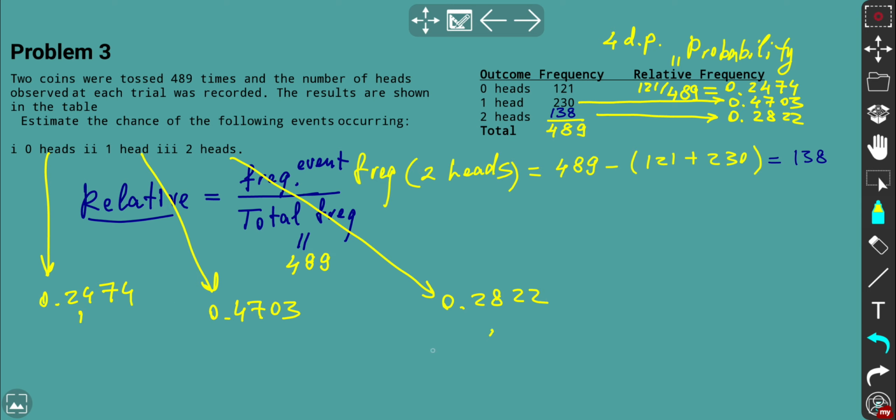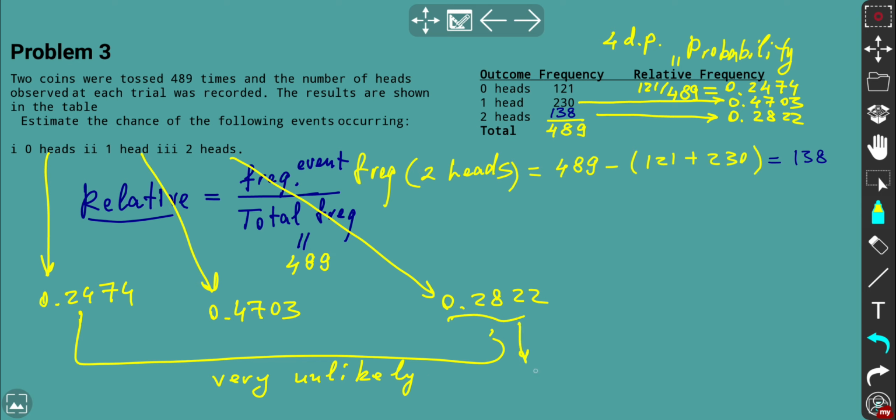So both those events are unlikely, this one is somewhere on the boundary, unlikely, and this event has about 50% probability, so sort of equally likely.